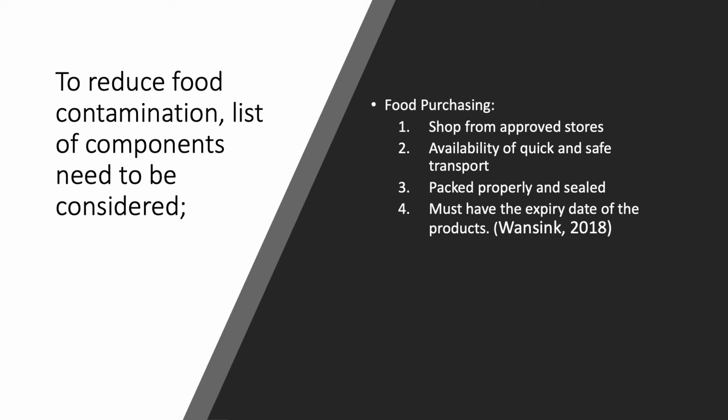Secondly, availability of quick and safe transport. Buy fresh food from places where turnover is high, and transport high risk food quickly or in cool containers. Food should be packed properly and sealed, and must have the expiry date of the products. It is one of the very important factors that products have their expiry date on them, so that one can recognize when the product is expired and avoid diseases. So it is very necessary when buying any food.